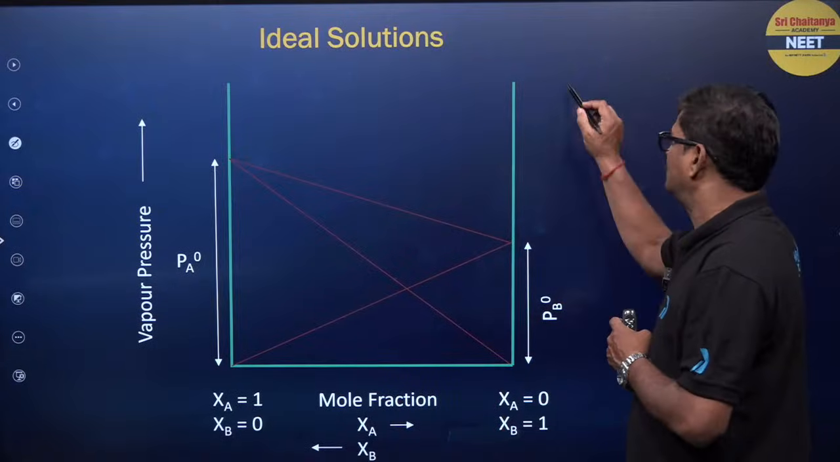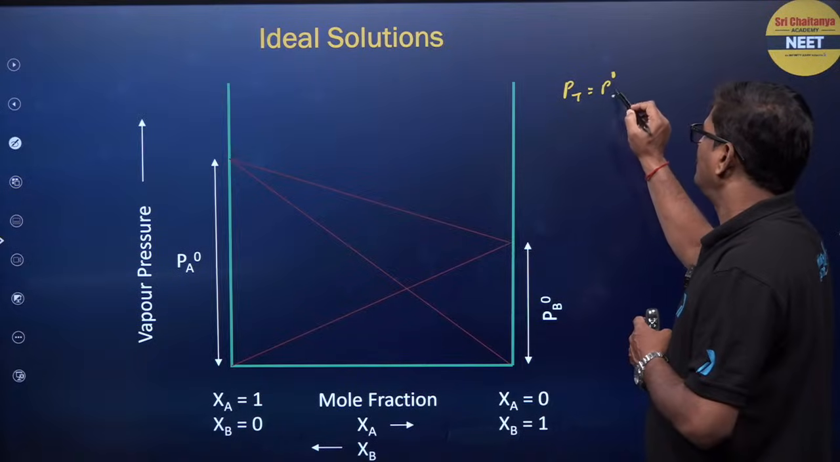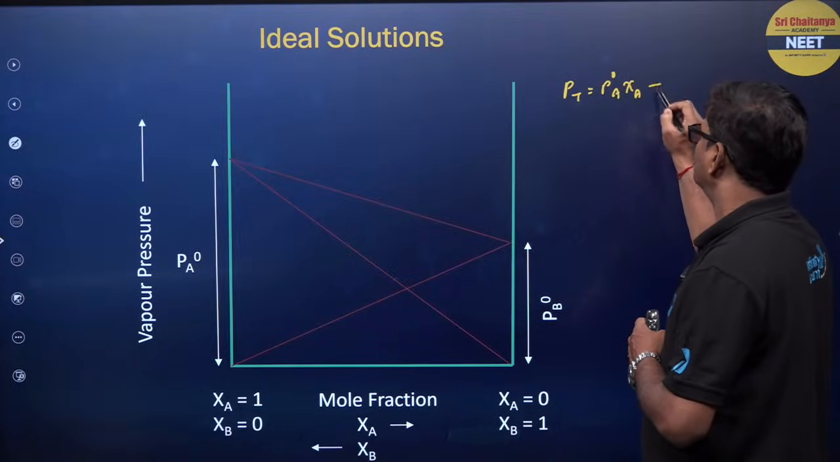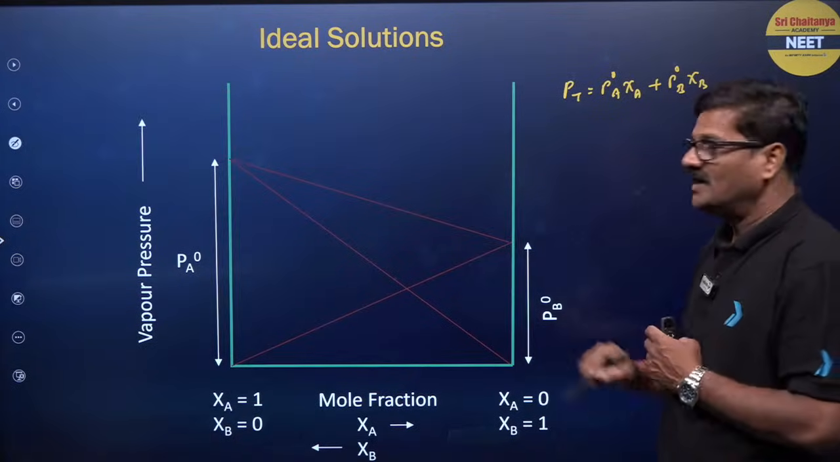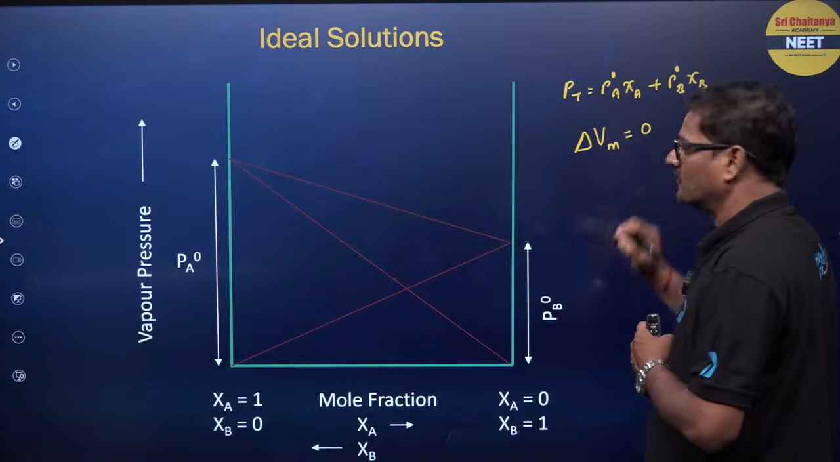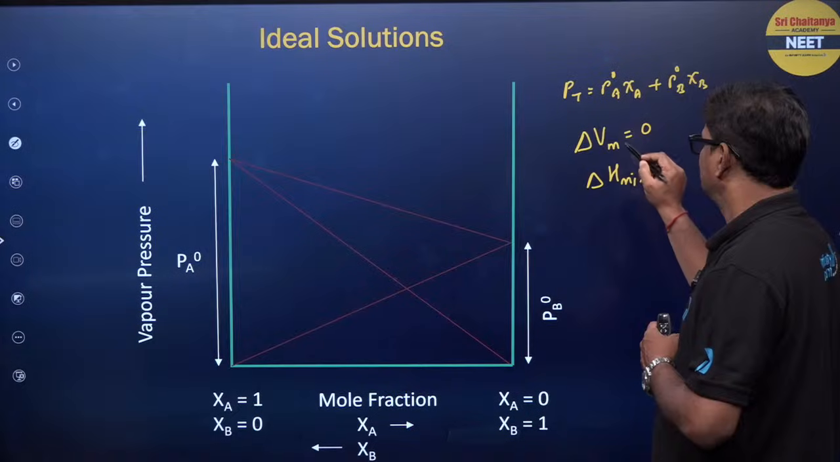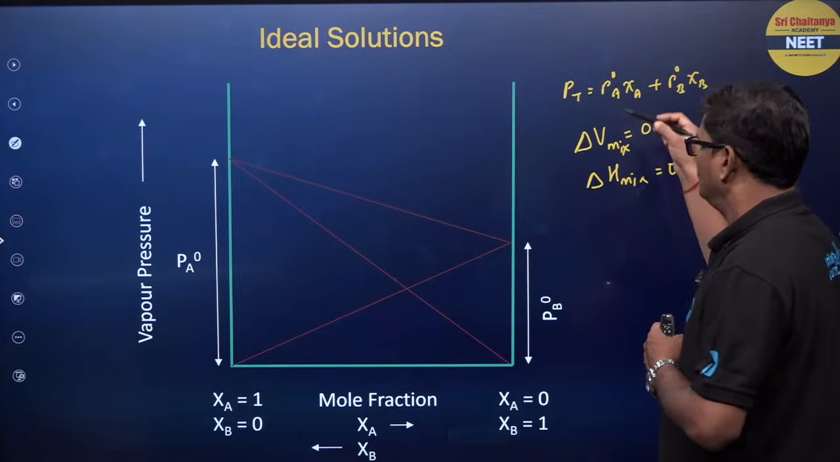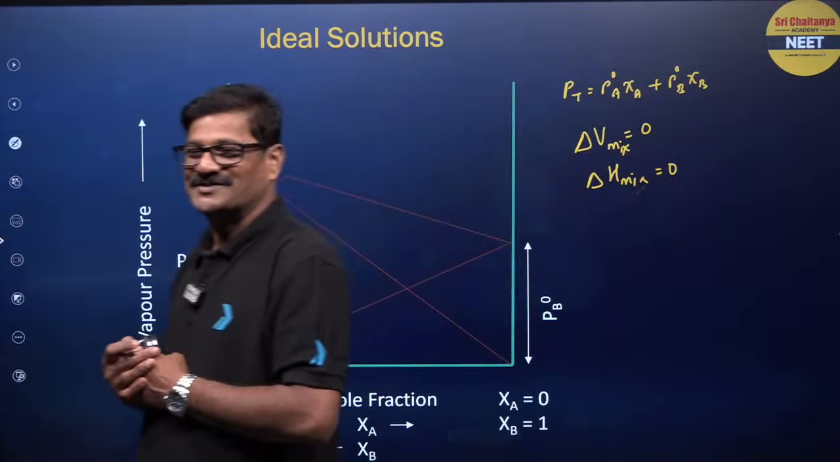For an ideal solution, P total is equal to P naught A mole fraction of A plus P naught B mole fraction of B. Delta V mixing is going to be 0. Enthalpy of mixing is going to be 0. And if anything misses here, it is going to be a non-ideal solution.